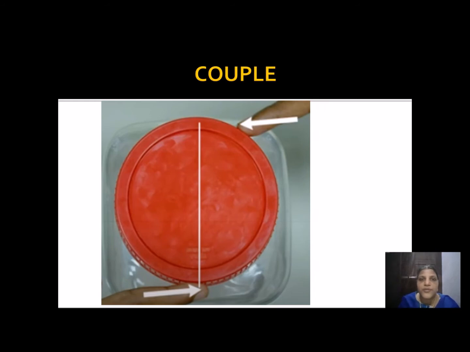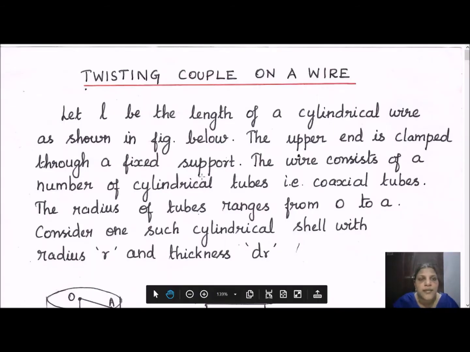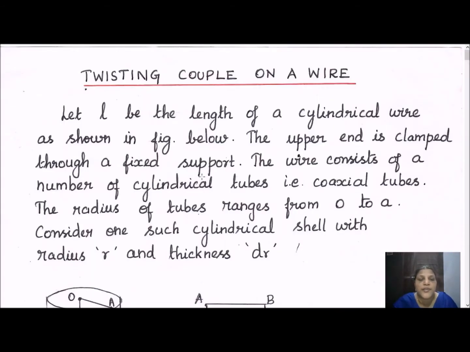Now we are going to derive the expression for the twisting couple of a wire. Let us derive an expression for the twisting couple on a wire. We are going to consider the wire. Usually the wire is in the form of a cylinder, so I have taken L to be the length of the wire.